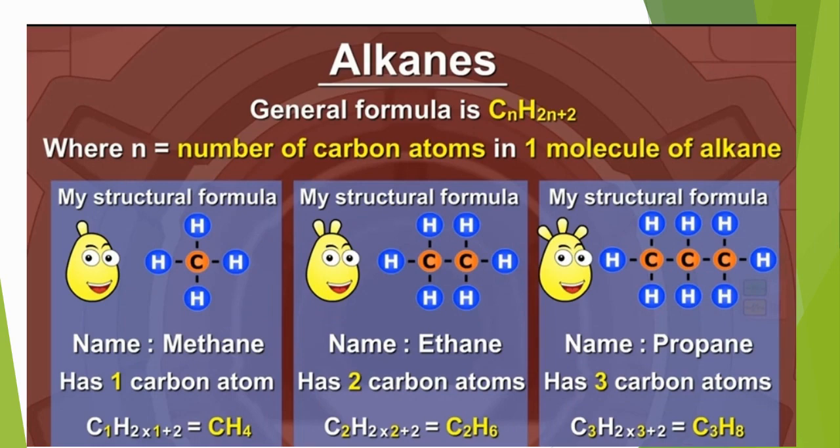Place the 3 carbon atoms in a straight line and complete the tetravalency of each carbon atom, and now add hydrogen atoms. These hydrogen atoms are 8 in number and carbon are 3 in number. This is the structural formula of propane.